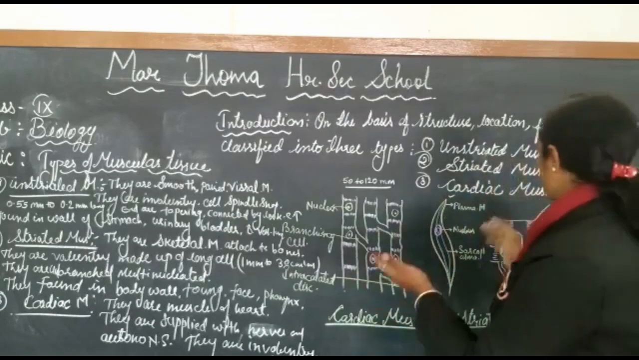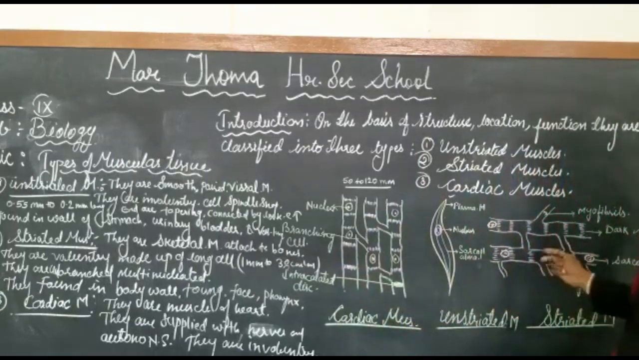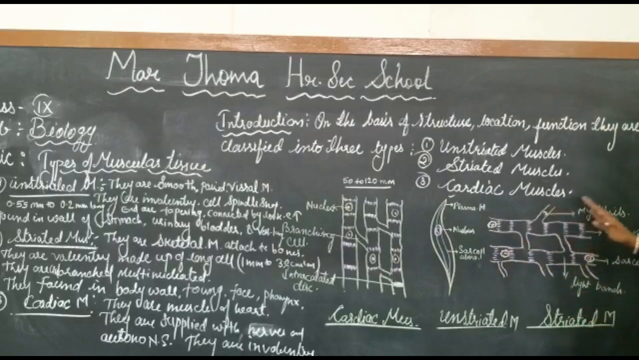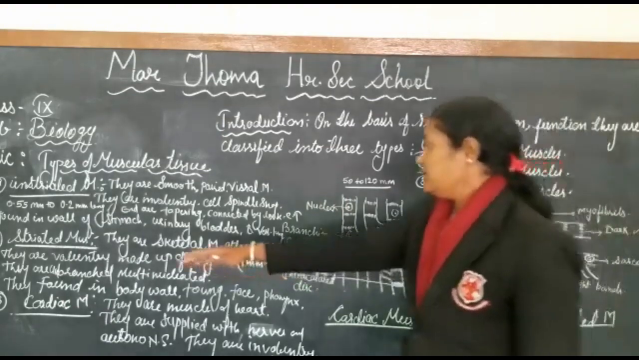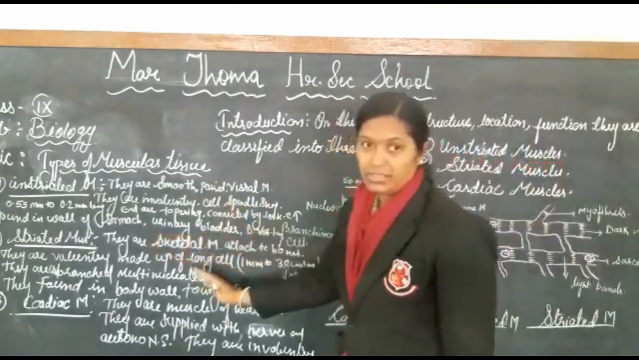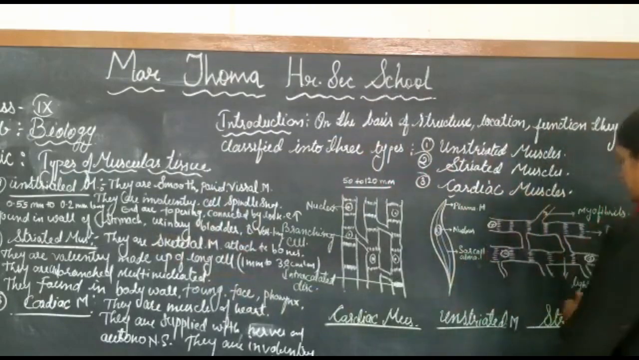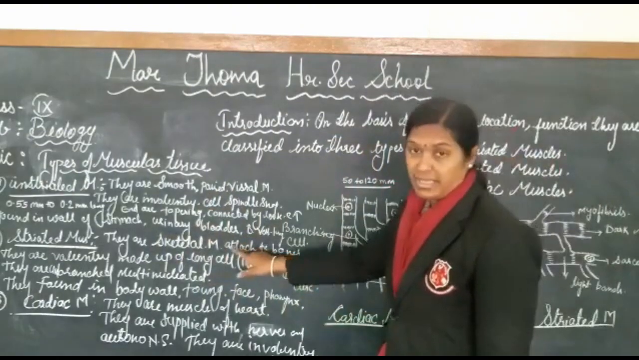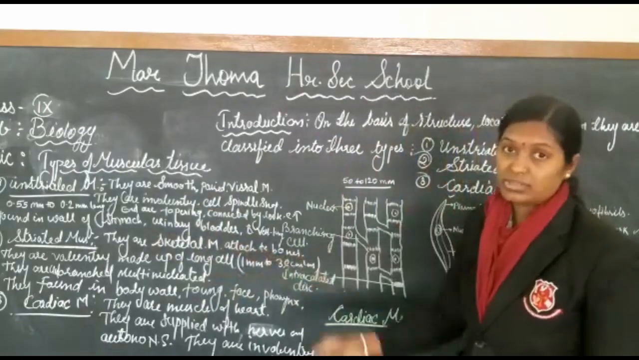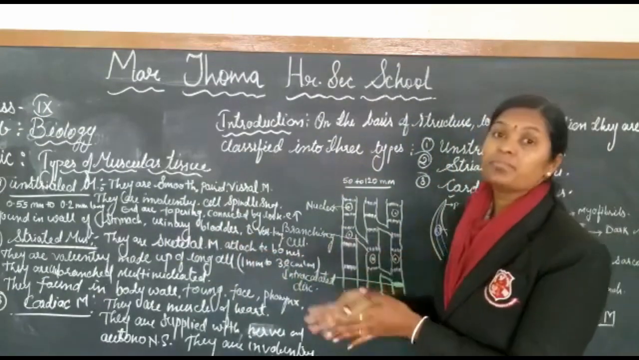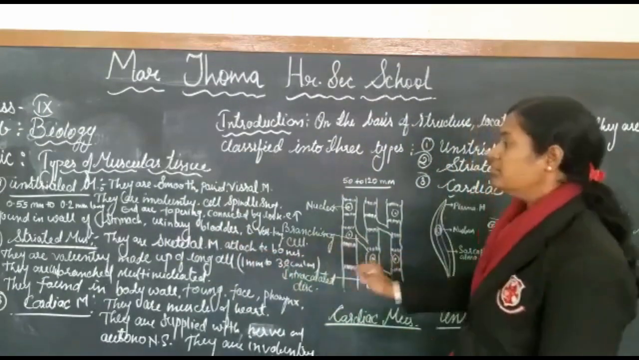Next are the striated muscles. As we can see in the picture of the striated muscles, they have the myofibrils, the dark and the light bands, and the sarcoplasm is also present there. Now look here, they are the skeletal muscles, because our skeleton is generally covered by these striated muscles, as they are attached to the bones. It means that our bones are covered by these striated muscles.